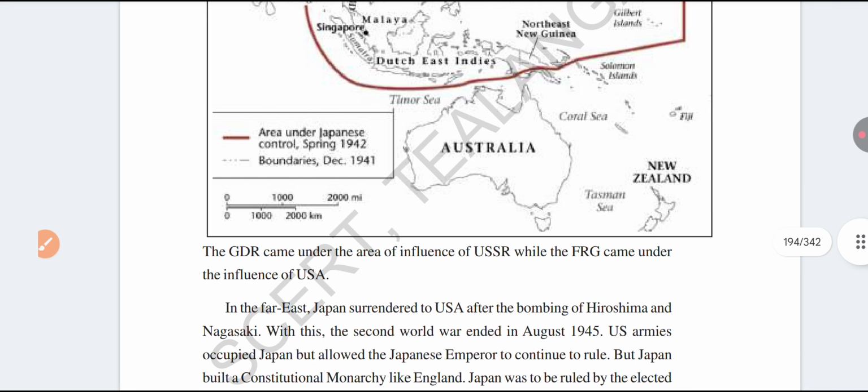1942. So GDR means the eastern part of Germany, which was divided into two parts. The eastern part is called GDR. East Germany was under the control of the USSR, Russia. West Germany, FRG, the Federal Republic of Germany, was under the control of America.